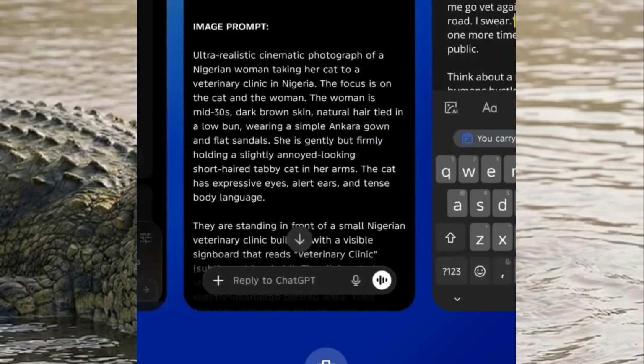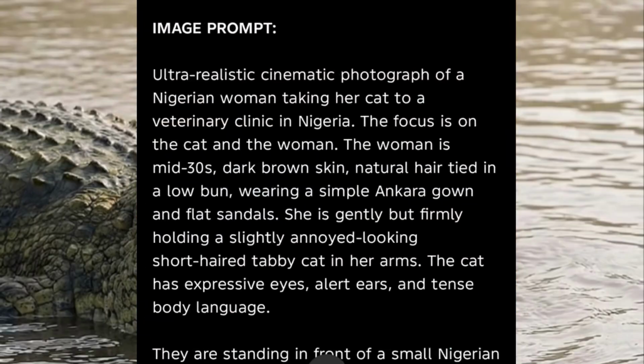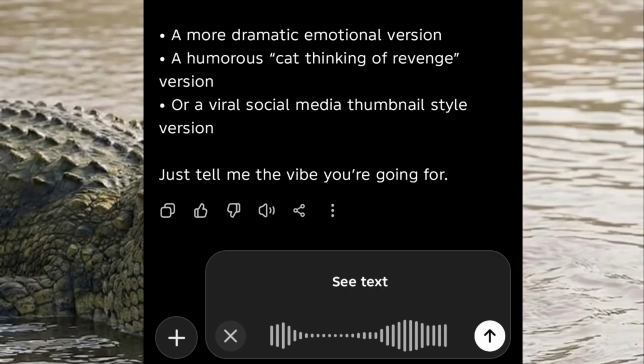Let's make use of ChatGPT again. Okay, so I want you to give me the image of a parrot, a close shot of a parrot talking in a market arena where other parrots are being sold.